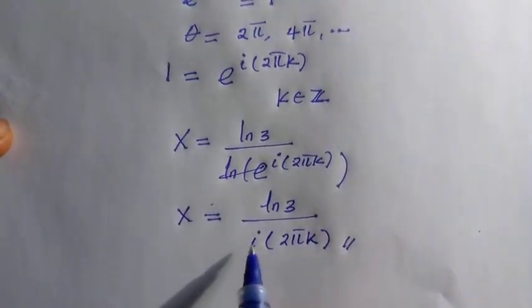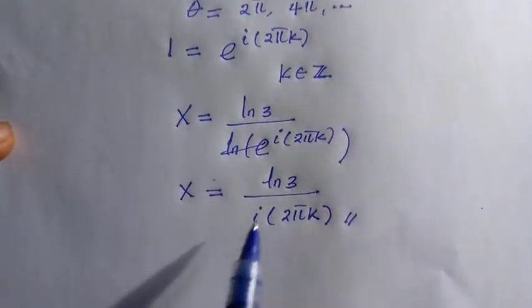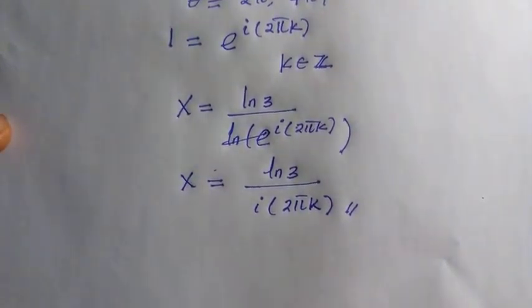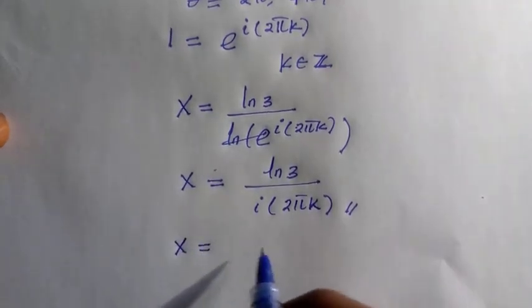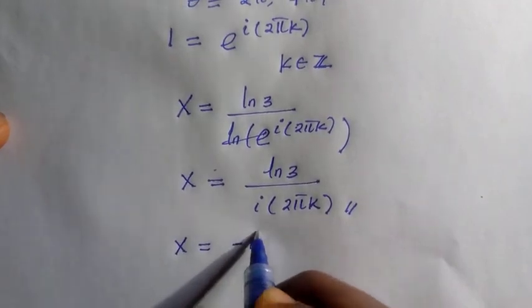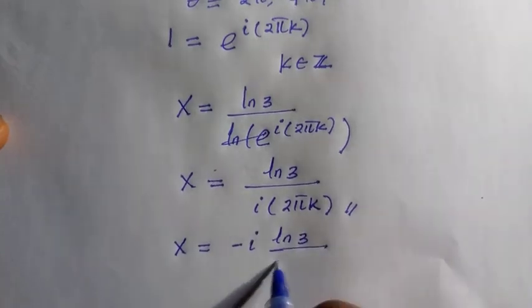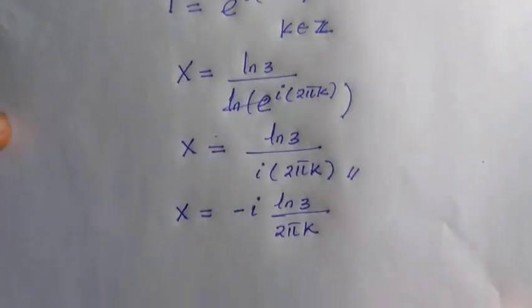But I don't want to have i in the denominator, which means that I'm going to multiply through by i. So when I multiply through by i, just like you find the conjugate of it, we have x equals minus i ln 3 divided by 2 pi k. But we have to wait here.